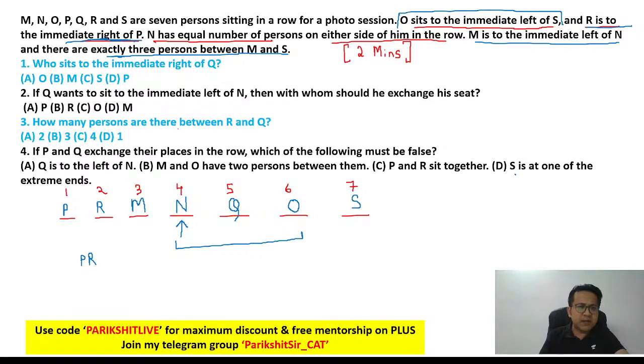Okay, first one. Who sits to the immediate right of Q? Immediate right of Q is O. First one is answer A.